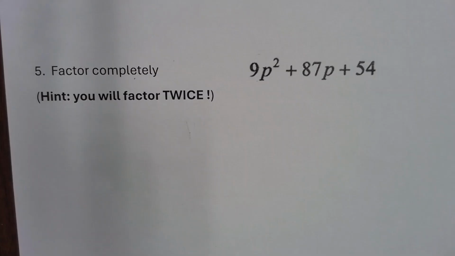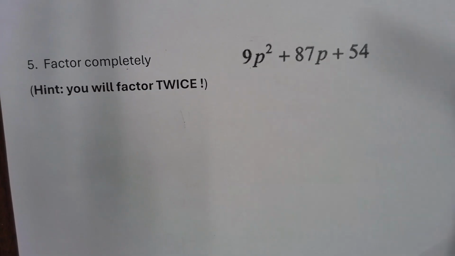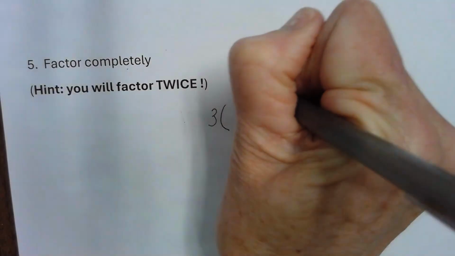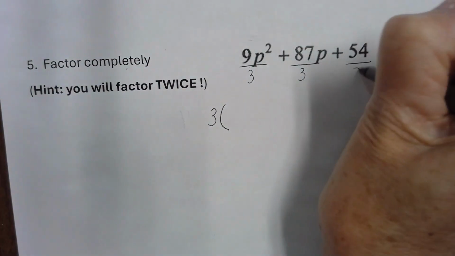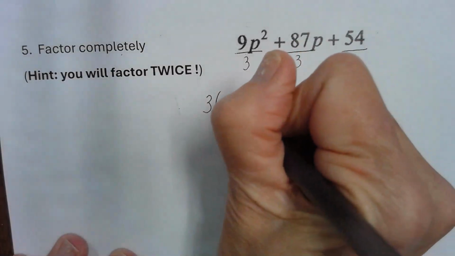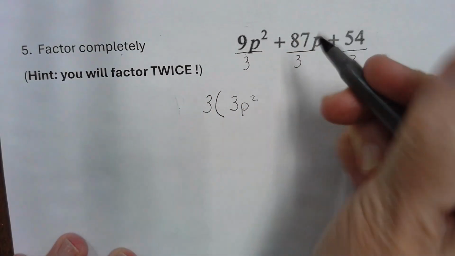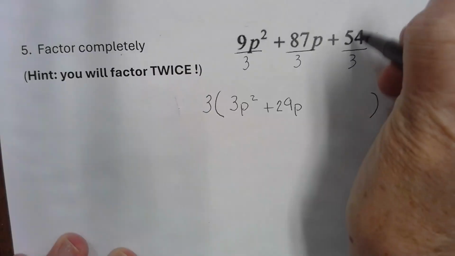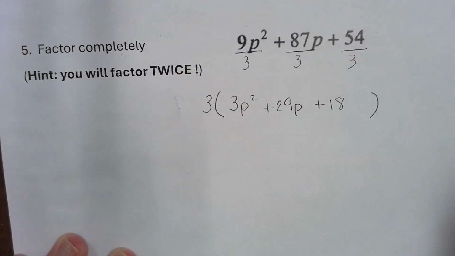It's not 9. 9 will not go into 87. Go down one. It's a 3. And it's not p because there's no p in this last term. Okay, so I'm going to set up a big parenthesis. Y'all might want to do this with me because this is what your Delta Math is on today. So now when I divide, I get 3p squared. When I divide here, I get a positive 29p. And when I divide here, I get a positive 18.